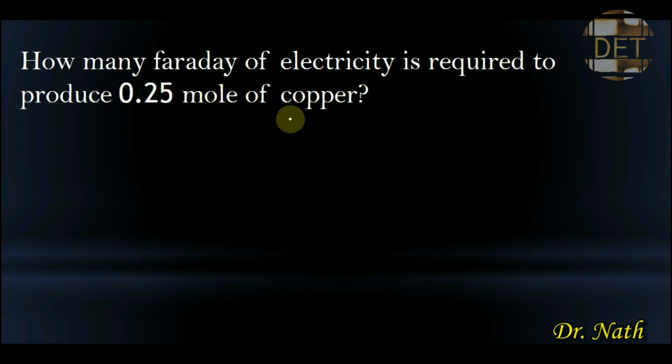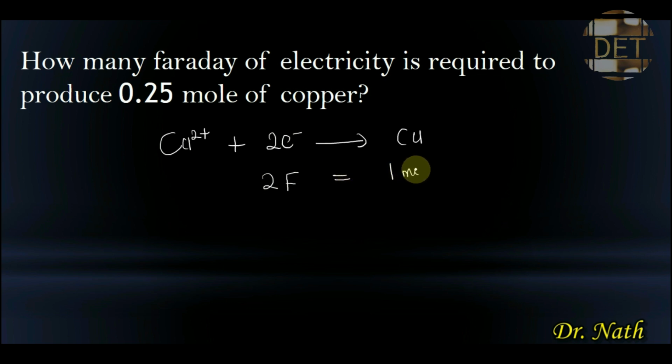Like what we've discussed before, copper is an example of a divalent element. As a divalent element, it has two charges. So it will require two electrons of electricity to liberate 1 mole of copper, or 1 atom of copper. These two electrons of electricity are also equal to 2 Faraday of electricity. In other words, 2 Faraday of electricity will liberate 1 mole of copper.